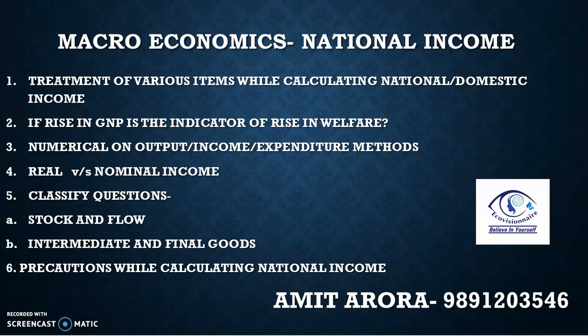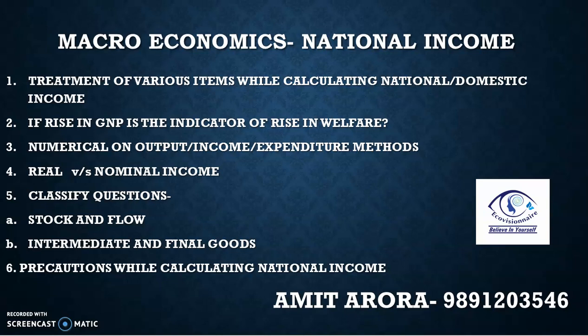When you cover intermediate and final, you also cover what is added and what is not added in national income. Mostly all the intermediate expenditures and goods are not part of national income or domestic income, whereas all the final goods are part of it. Similarly, stock and flow, you have to know the difference and also the classification. Like wealth is a stock, and you also have to give the reason for it, as it can be measured at a point of time, that is a stock, and what is measured over a period of time is flow. So reasons have to be given in classify questions.